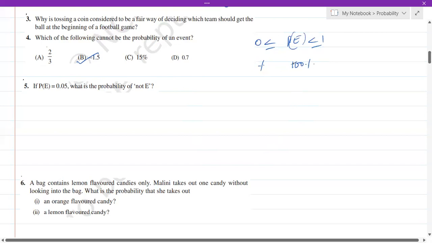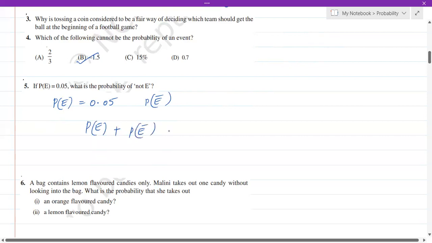So let's get into the next one. If P of E is an event whose probability is 0.05, what is the probability of not E, that is, the complement of E? We very well know that P of E plus P of E bar, if we add these two, we get the answer as 1.